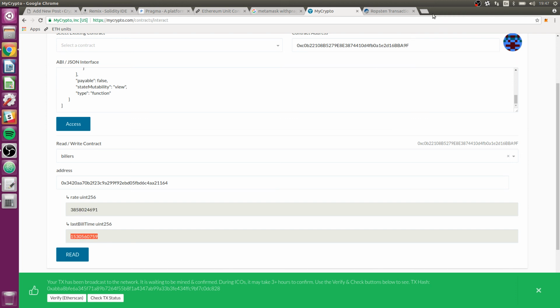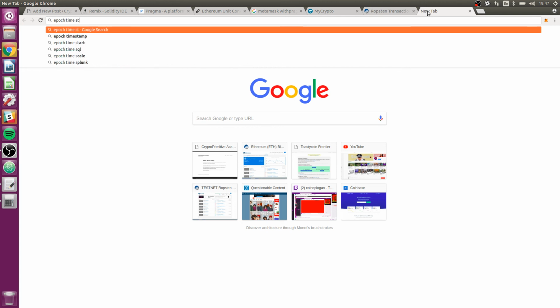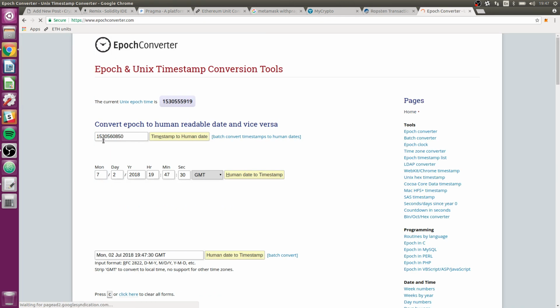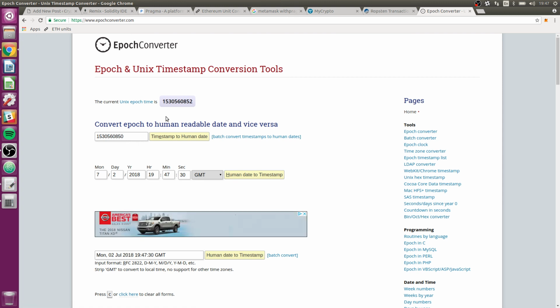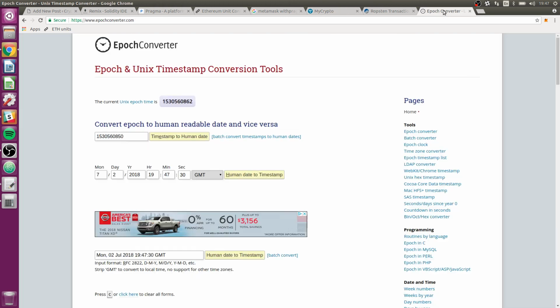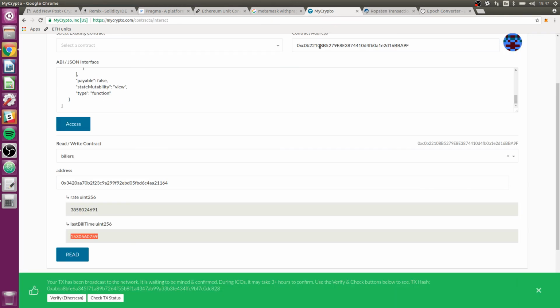That's probably close to what the current, yeah, so right now it's 150. That's the number represented now, and that looks like it's pretty close to, let's see, 60759. This is 60862, so that seems about right. Okay, so that seems good.